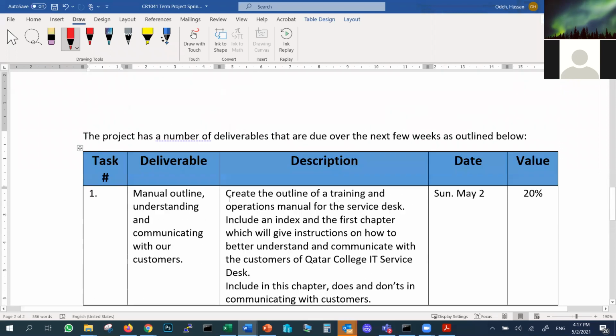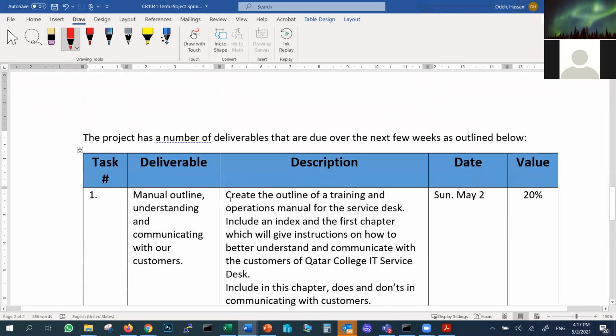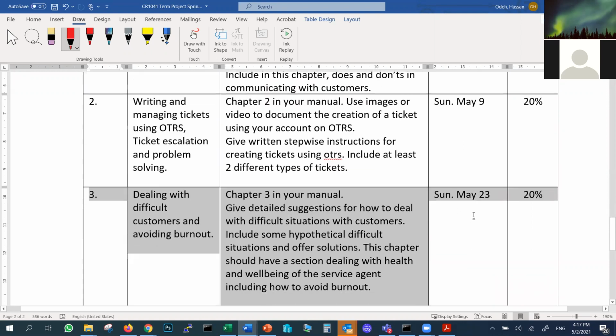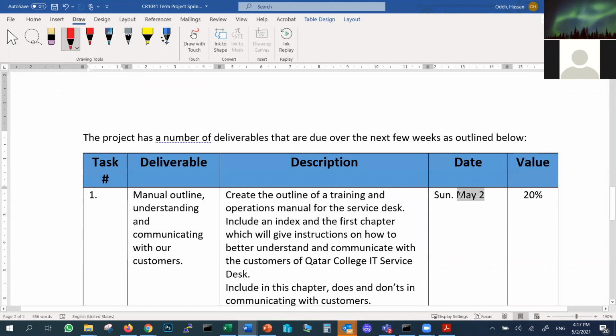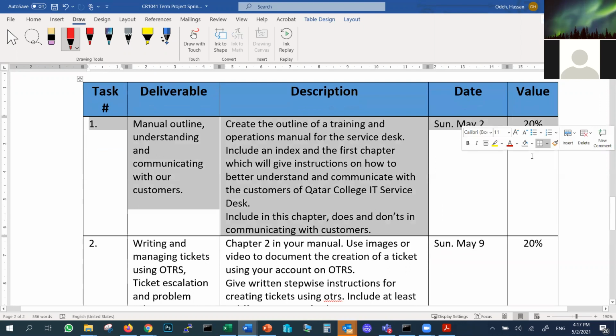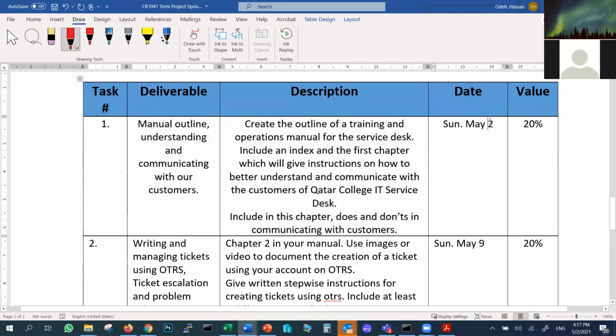And again, I don't want you guys to wait until the last minute. The dates here are a little bit off, so don't worry about it. I'll update you one by one what we are supposed to do. I know you notice the first one is supposed to be today, but this is a little bit off. Don't worry about it. I need the first task to be done by next Sunday. Good. By next Sunday, you have to do it. So by May 9th, you have to get this done.